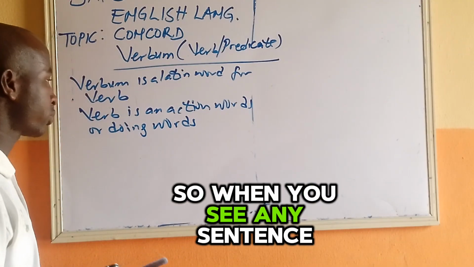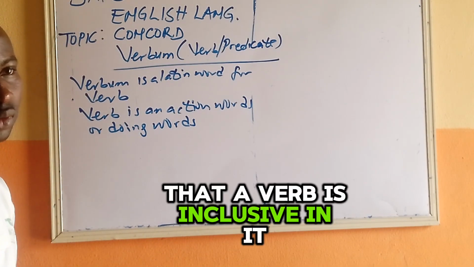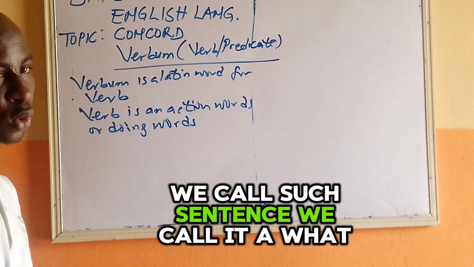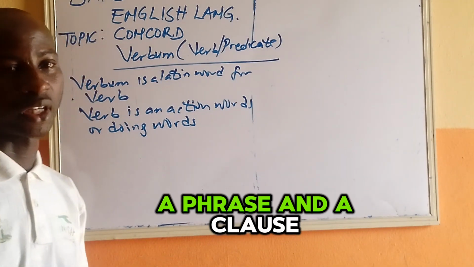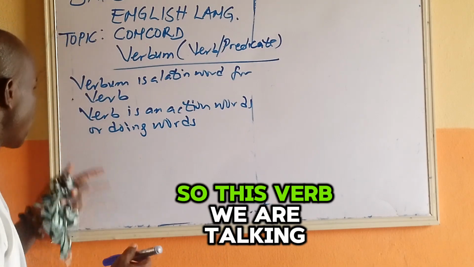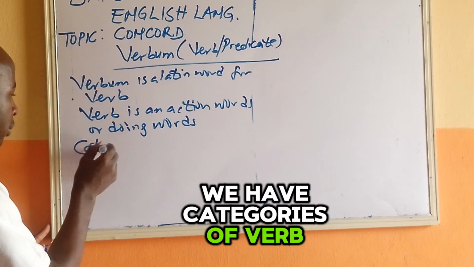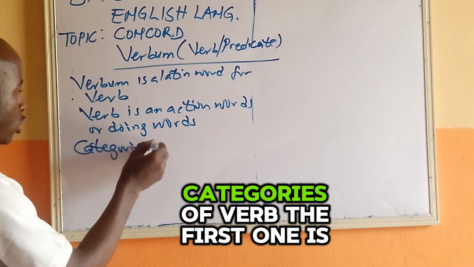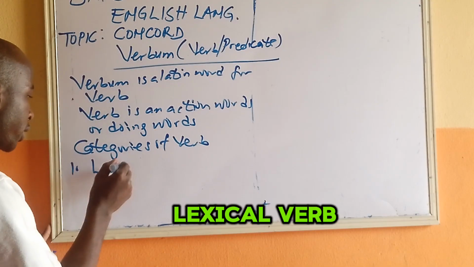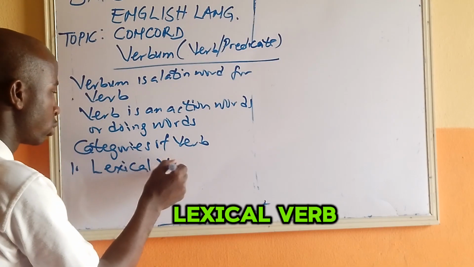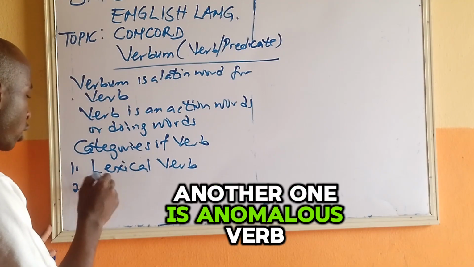So when you see any sentence that a verb is inclusive in it, we call it a what? A clause. That is what makes the difference between a phrase and a clause. So this verb we are talking about now, we have categories of verb. The first one is lexical verb. Another one is anomalous verb.